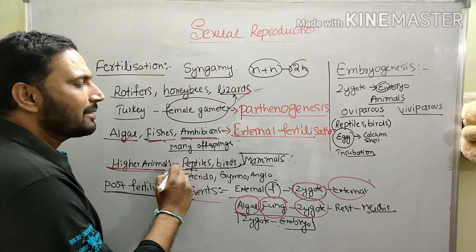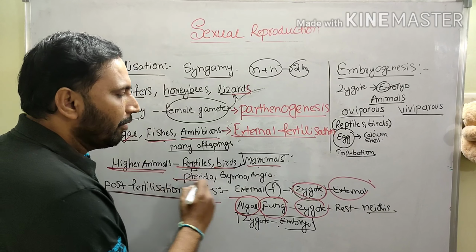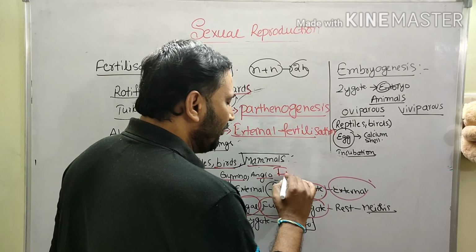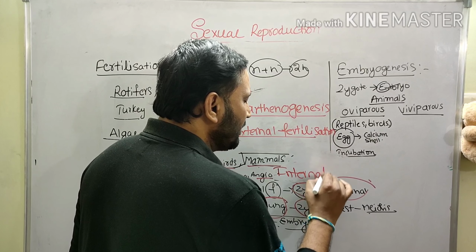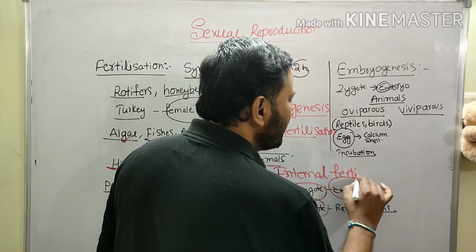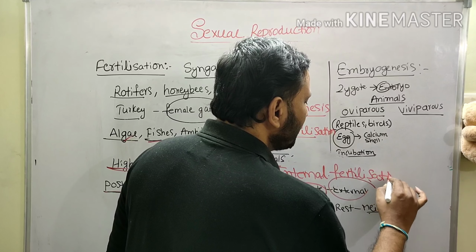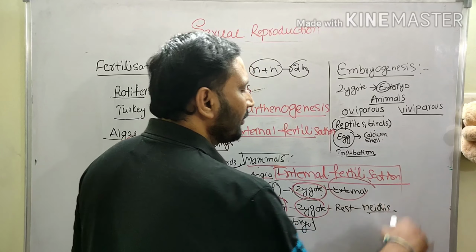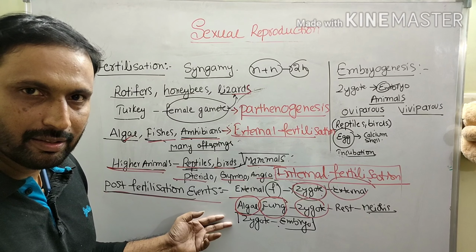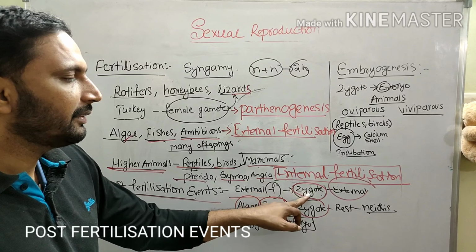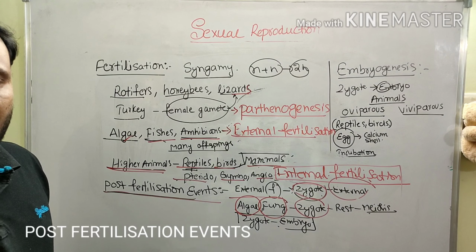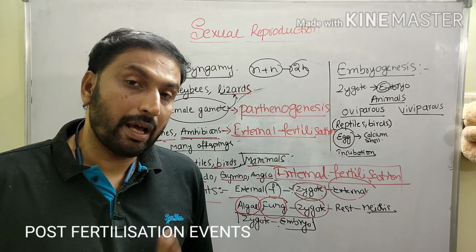In higher animals, reptiles, birds, mammals, pteridophytes, gymnosperms and angiosperms, there is internal fertilization. There the fertilization takes place in the female organism. This is internal fertilization. Then come the post-fertilization events. When external fertilization is there, the zygote develops externally into the embryo. So that is okay. What about some of the algal and fungal members, the thallophytes?